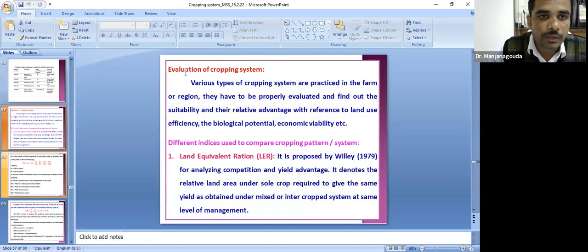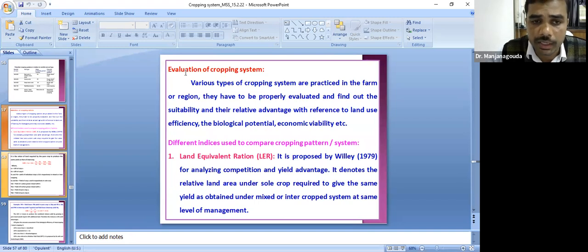Coming to the evaluation of the cropping system. We all studied the different cropping systems. How to evaluate these cropping systems? There are different indices for the evaluation of the cropping system. What are those indices? Here, the first and foremost is the land equivalent ratio. This is very important from the examination point of view.